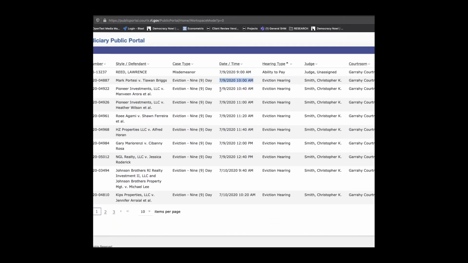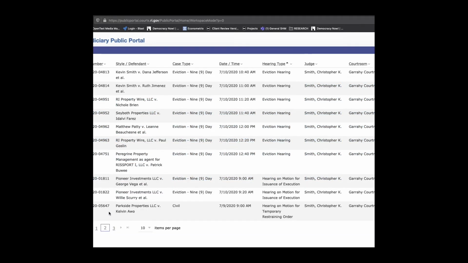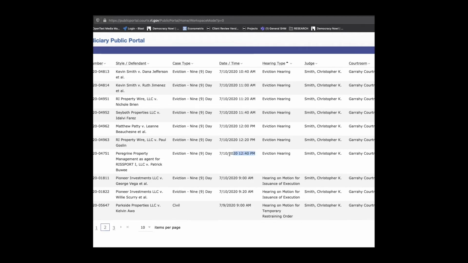We can see the times: 10 a.m., 10:40, 11 a.m., 11:20, 11:40. All eviction hearings, all in Court 3E, being seen on Thursday and Friday by the same judge. And we can cruise over to the second page and see that 12:40 on Friday is the last eviction hearing.